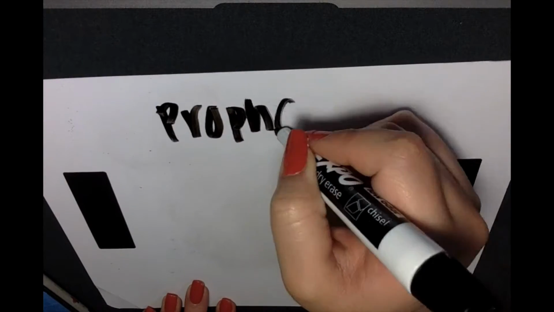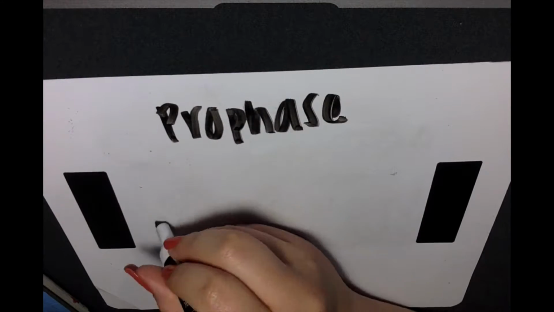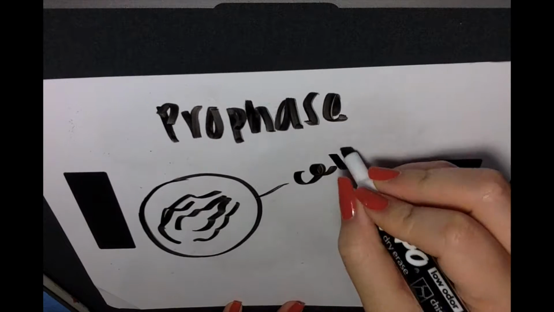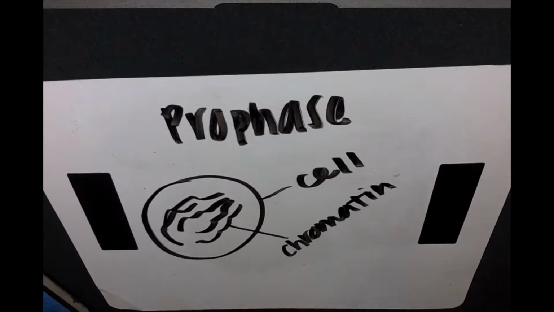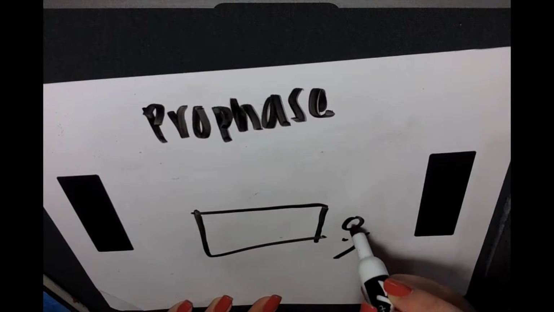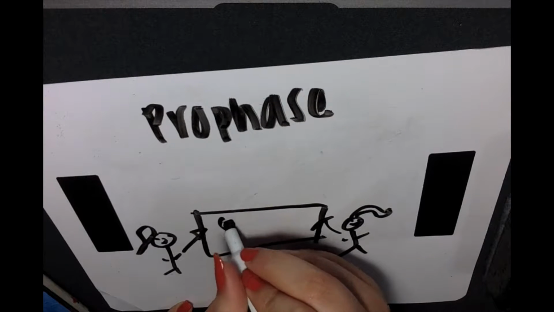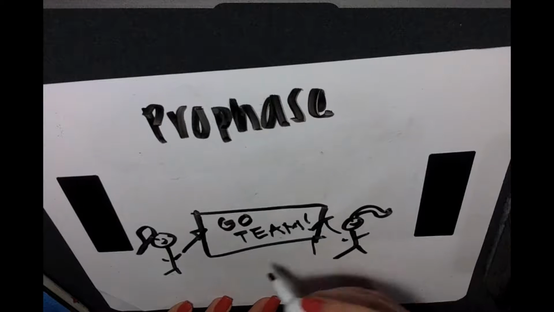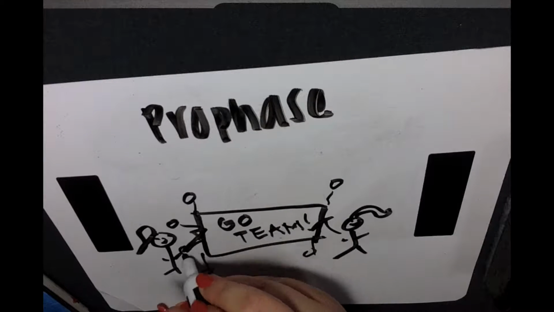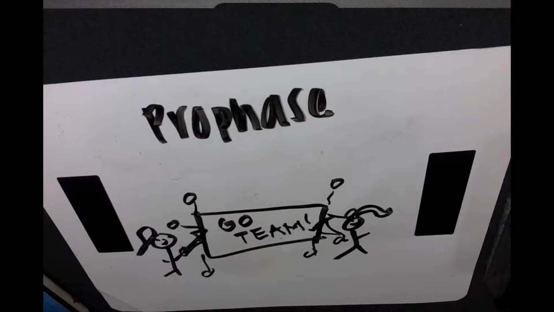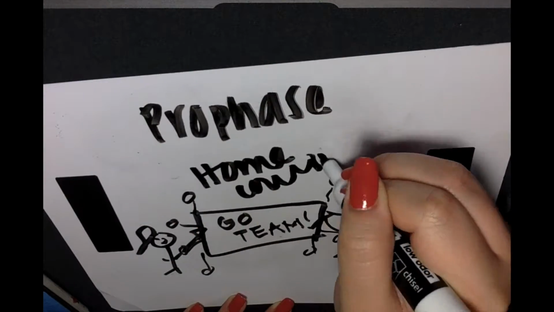The first phase of mitosis is prophase. This is where the chromatin will be prepped to become chromosomes thereafter. I think of this phase as when football players are getting ready to run through the banner on homecoming. The football players are the chromosomes, the audience and the cheerleaders are the spindle and aster components, and the banner is the nuclear envelope that will be destroyed thereafter.